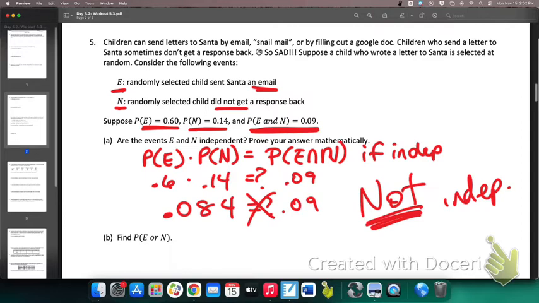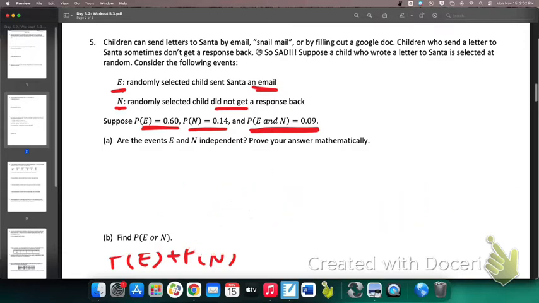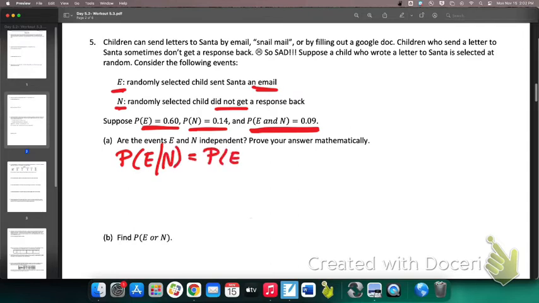Probability of E or N. Yes. You can also use, yes, okay, thank you for notating that. Yes, so that's one way to check it. Let me show you guys another way to check this. There is the other way to check independence, which was, I showed you guys how to prove independence. So this is another way. You can do the probability of E given N has to equal the probability of E, and vice versa with N and E. So we can check this.